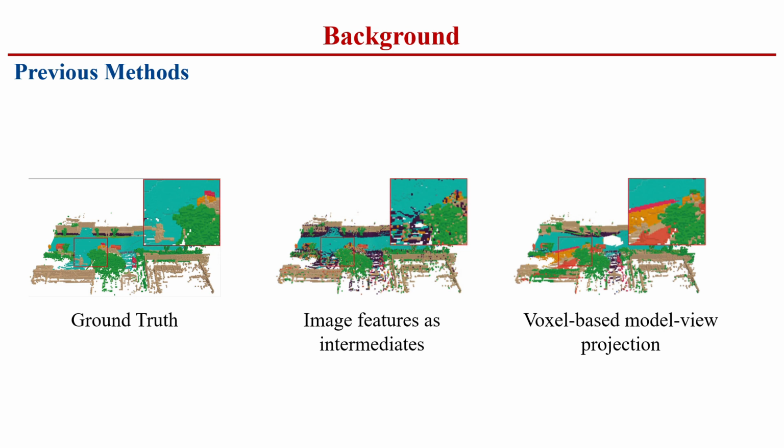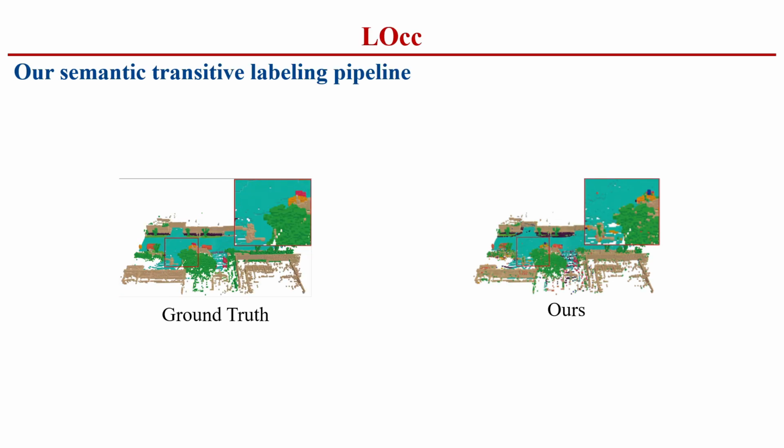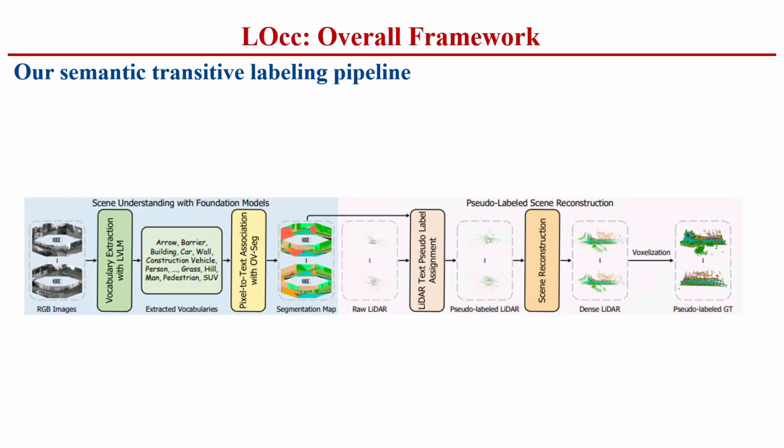coarse voxel-to-text correspondences. To address the aforementioned issues, we revisit the core aspect of OVO, generating dense and fine-grained 3D language occupancy ground truth. In this work, we propose a semantic transitive labeling pipeline to achieve this goal, without laborious procedures. It can be roughly divided into two steps: label transferring and scene reconstruction.